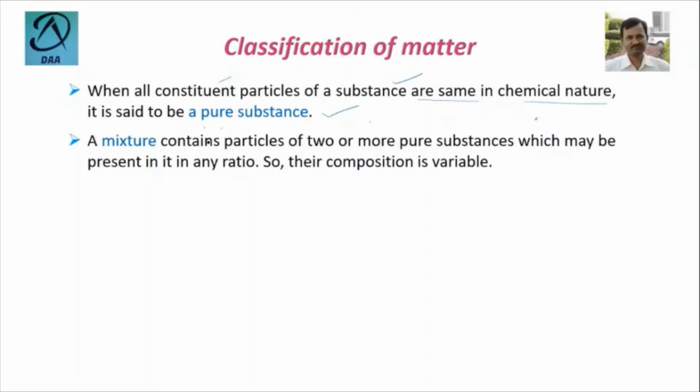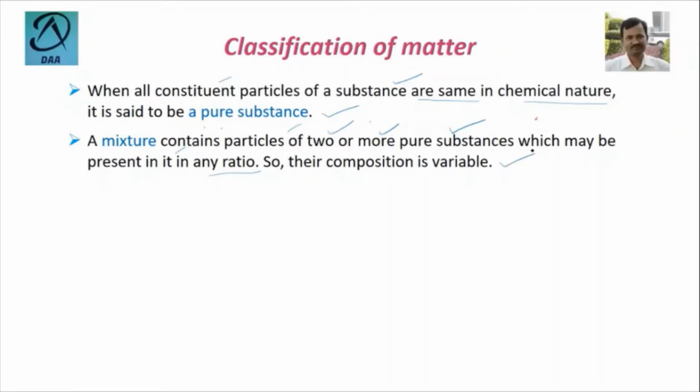But a mixture contains particles of two or more pure substances. That means mixtures come from the mixing of two or more pure substances, which may be present in any ratio. So their composition is variable.